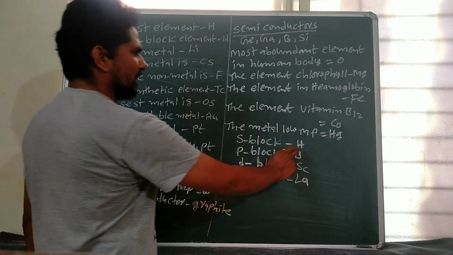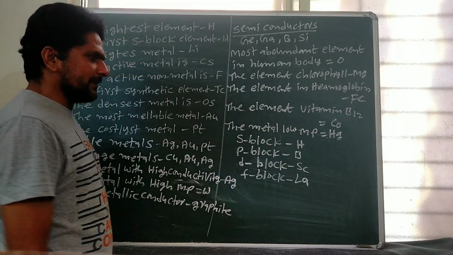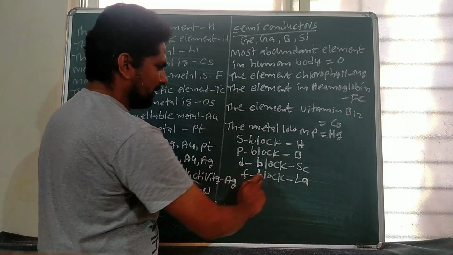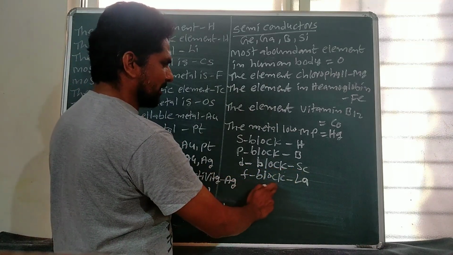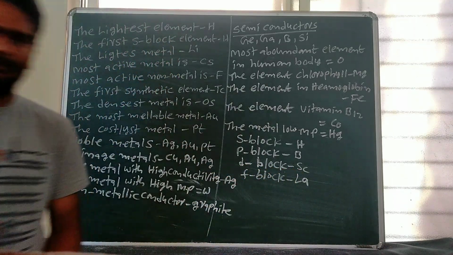The first s block element is hydrogen. The first p block element is boron. The first d block element is scandium. The first f block element is lanthanum.